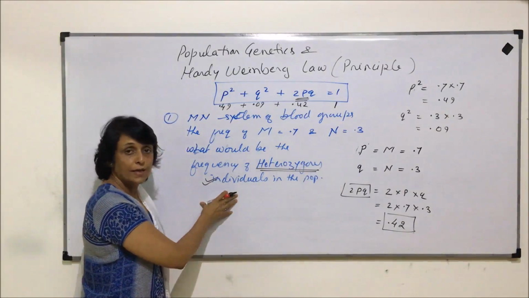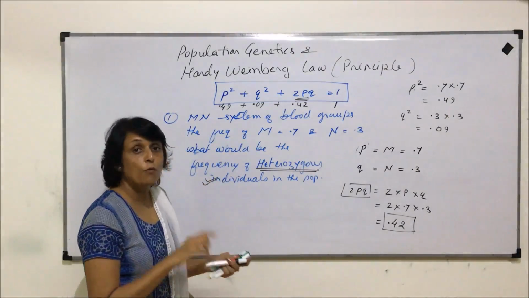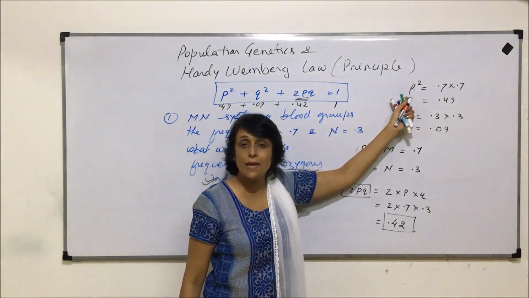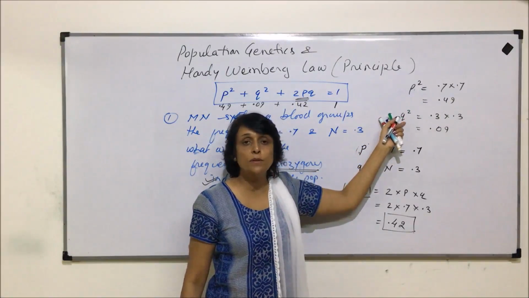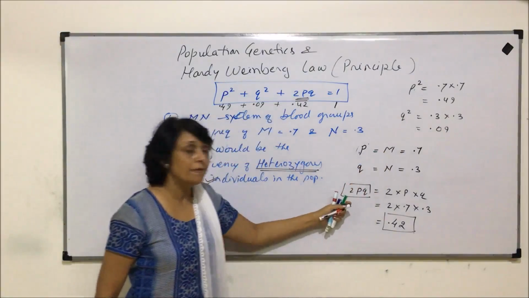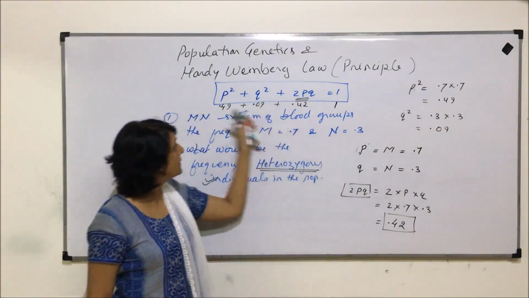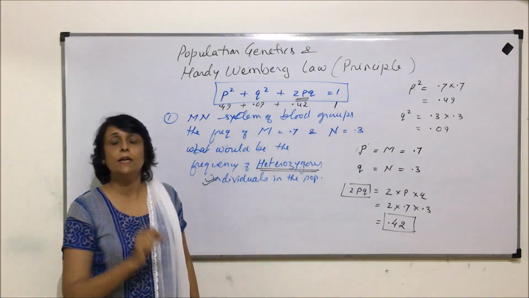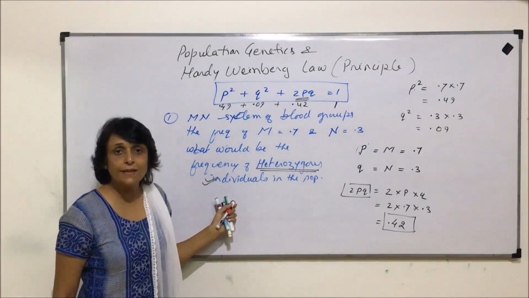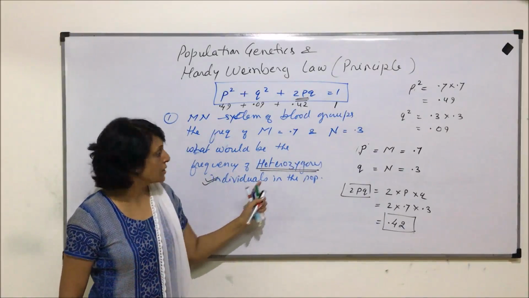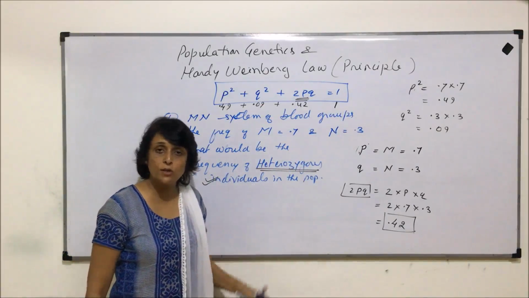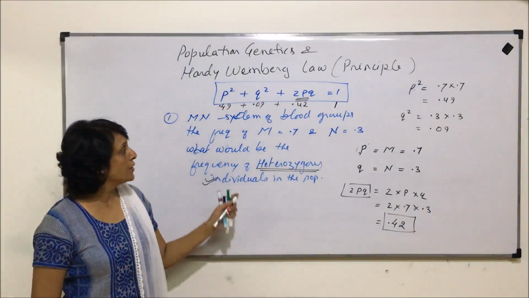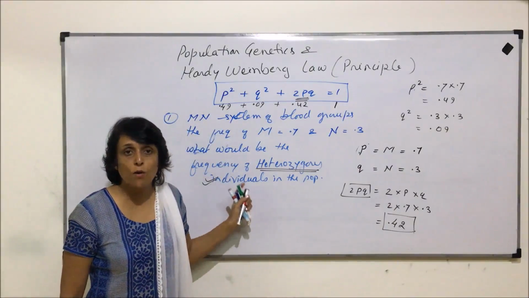Normally the question is, they give us the frequency of one allele. Then we have to calculate the frequency of homozygous dominant, heterozygous and so on from that given value. We can also calculate the heterozygous and then place the value in this equation and cross check it by coming to that total of 1. So we said there are two important things on which questions are asked. One is this calculation type of questions, and second, the factors that affect the Hardy-Weinberg. So this is one very, very important topic of this particular